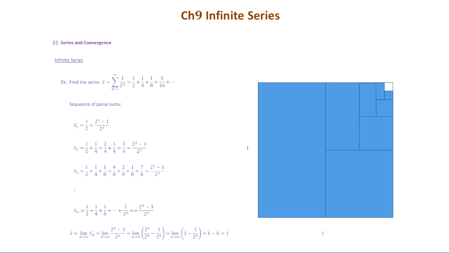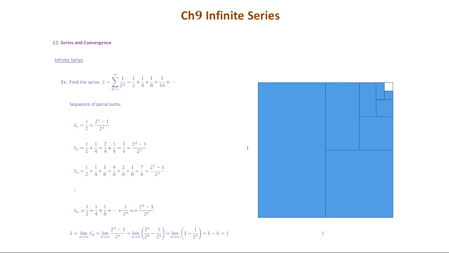So we can just check the partial sums. As you know, the partial sum means you just add a finite number of terms, the first few terms, as we defined on the last page. That's called the partial sum sequence, and we use S_n to denote it. So for example, in this problem, S1 is just a1, the first term of the original sequence, so that's just 1/2. And we can rewrite this 1/2 as (2 to the 1 minus 1) over 2 to the 1.